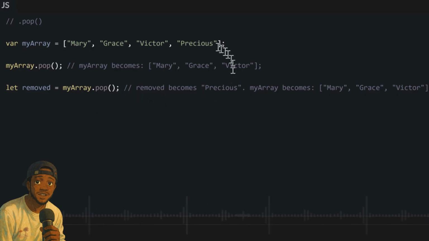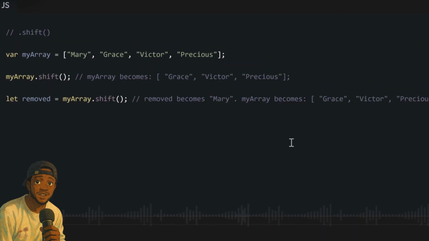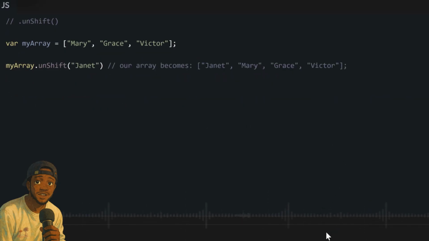You can also do the same thing in the opposite direction. If you want to do the same thing in the opposite direction, you use .shift. What I mean by opposite direction is, if you want to remove data, but the first one instead of maybe the last one. So remember, we use this .pop to remove the last data. To remove the first, you will use .shift. And then you can also save the data you just removed into a new variable, just like we did with .pop.